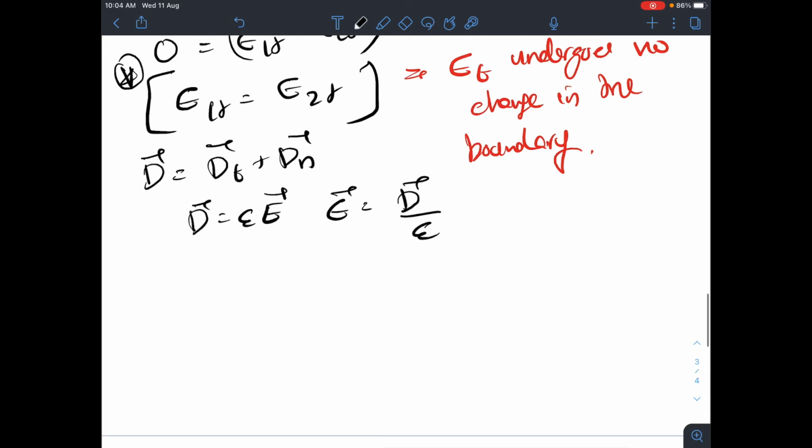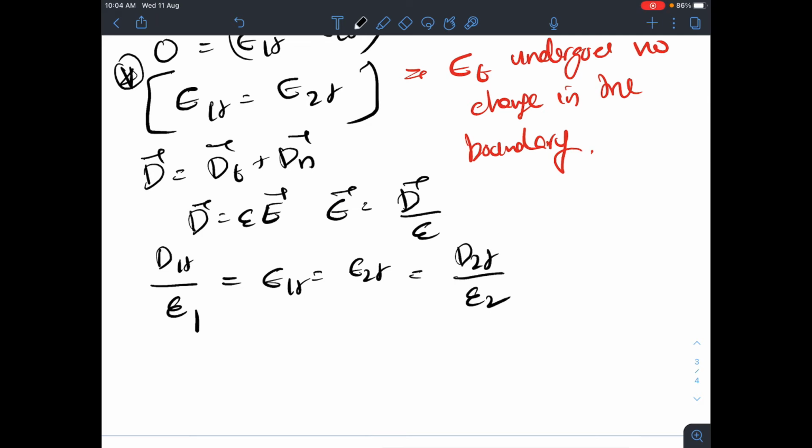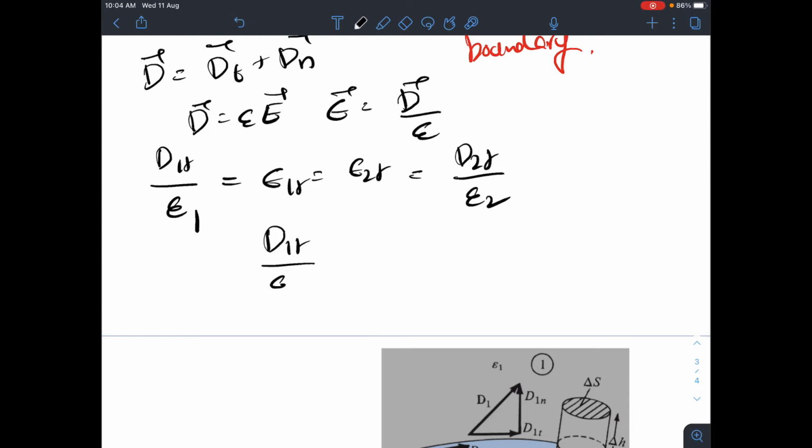When you are taking the component, it is a scalar. So when I say E1t equal to E2t, E1t I can write as D1t divided by epsilon 1, for the same medium, and E2t will be D2t divided by epsilon 2. So I can write D1t divided by epsilon 1 equal to D2t divided by epsilon 2. One thing you can understand clearly is that, unlike the electric field, the tangential components of electric flux density are not the same in one medium and the other. There is a change, right?